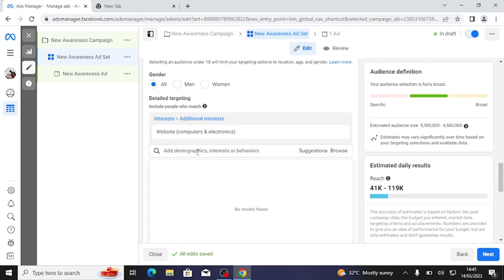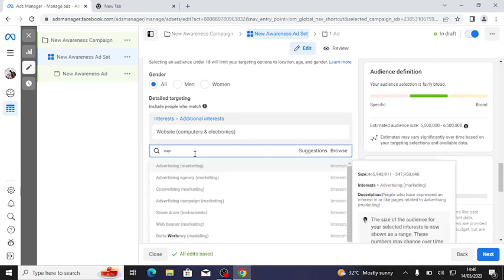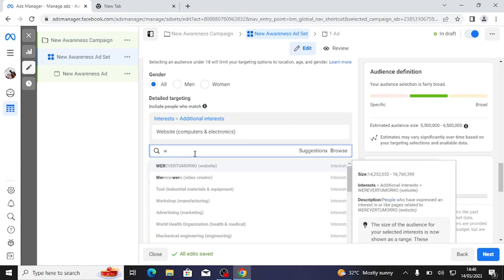So, for example, now let's say you want to sell a course on maybe web development. So you can choose anything related to website here. Just search for it, web design.